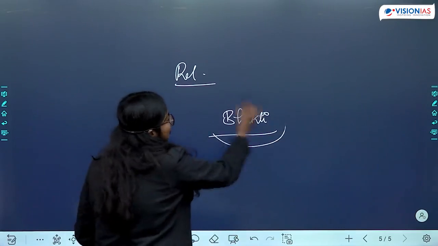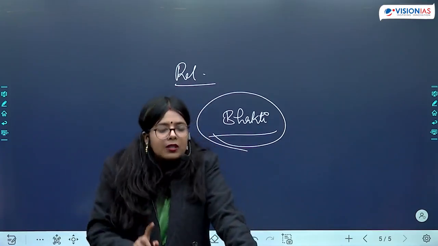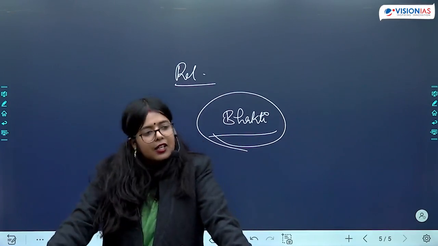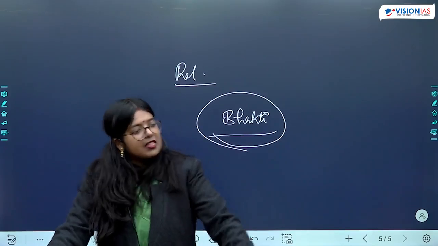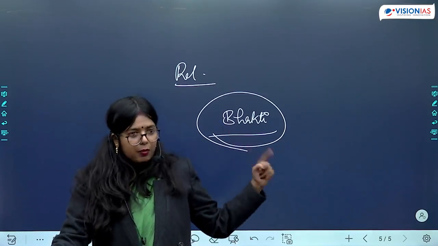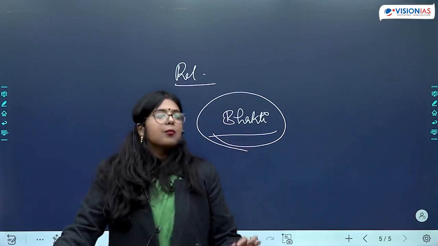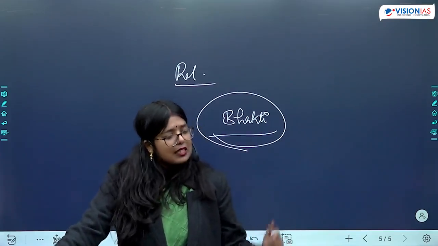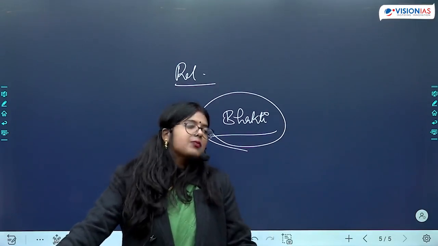So emphasis on the idea of bhakti as well as on the personal relationship between God and human. They are questioning the role of intermediaries. So there was a problem that had crept in when we were talking about later Vedic religion. Importance of Purohit, importance of Dana, Stuti. Here we see that importance being questioned. What is being said?